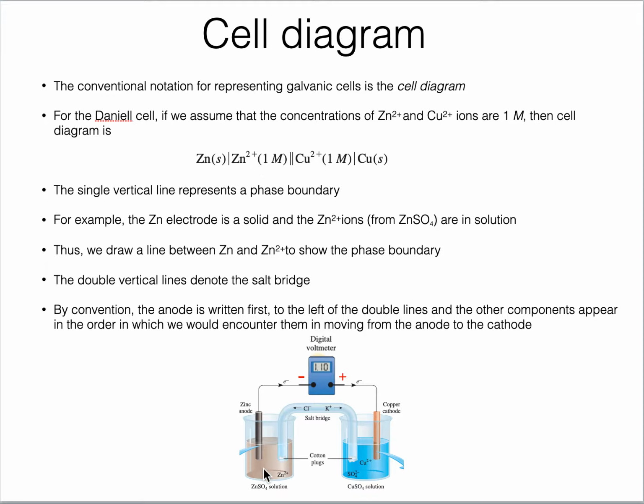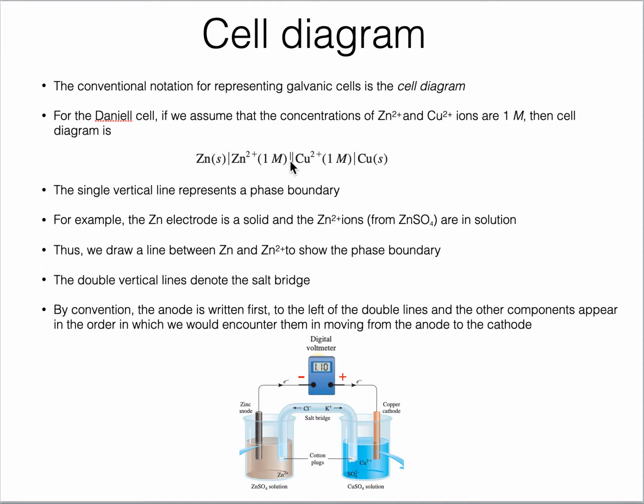This is important since the cell voltage depends upon the concentration of ions. So we have to write down the concentration. Suppose the zinc sulfate solution is 1 molar, so we put the concentration, 1 molar, in parentheses. This is the standard way of writing this cell diagram.